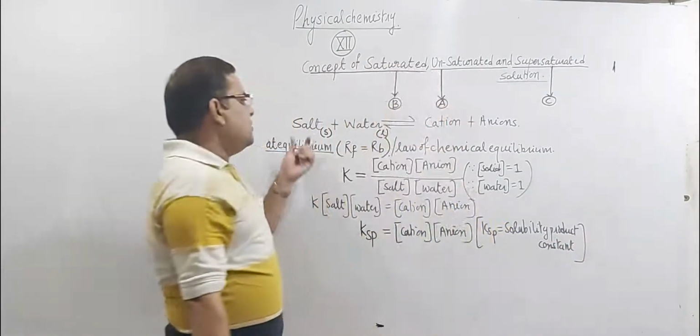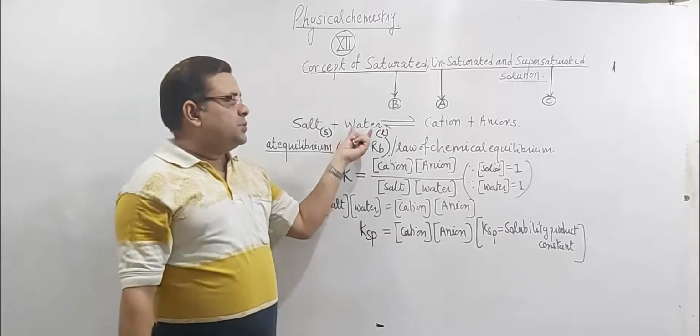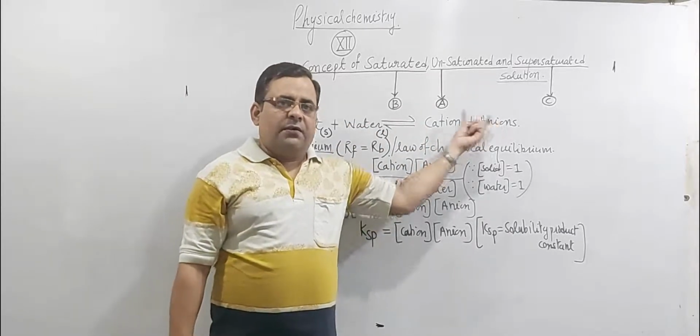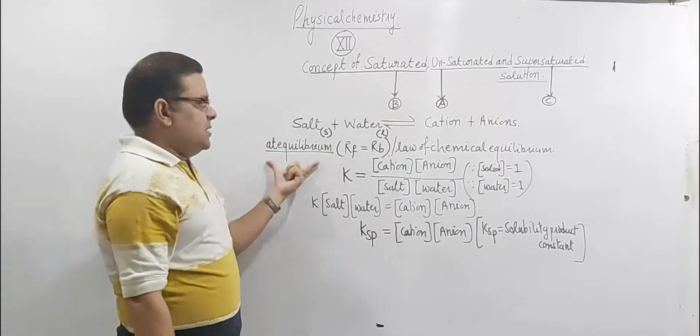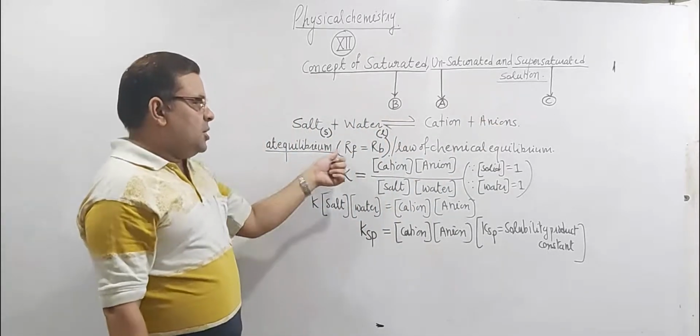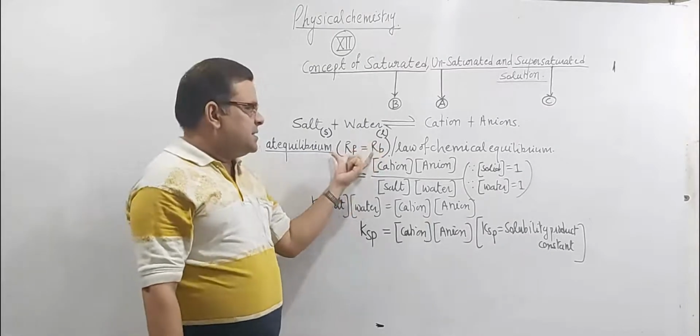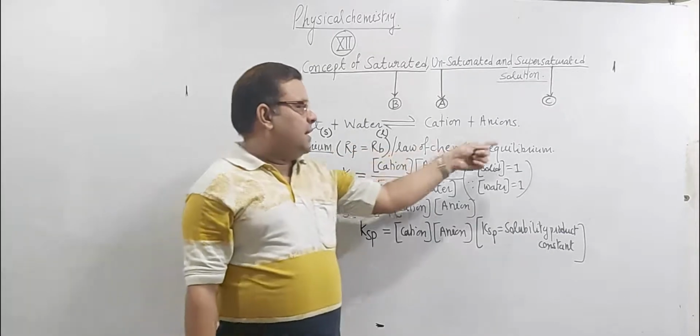So if we dissolve any salt in water, then it gets dissociated into its constituent ions, cations and anions. If we consider this aqueous solution at the state of equilibrium, if the rate of forward reaction becomes equal to the rate of backward reaction, then at this state we can apply the law of chemical equilibrium.